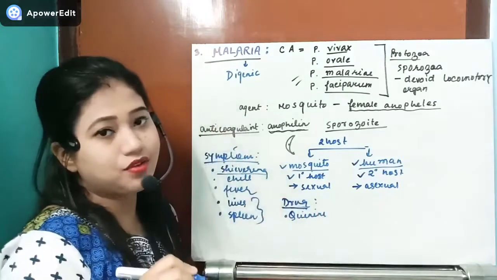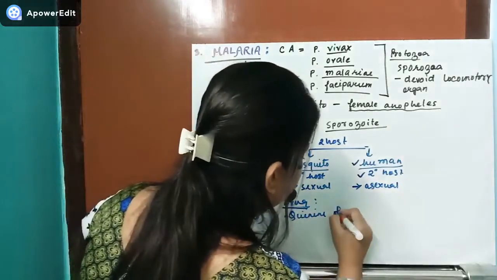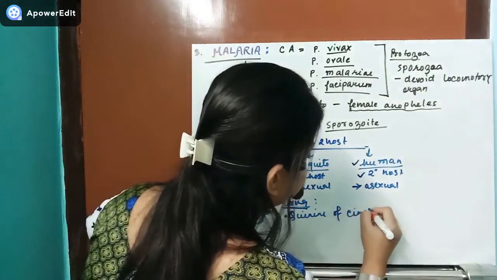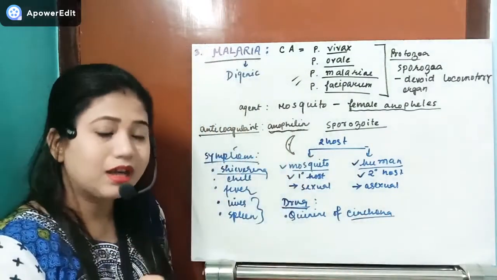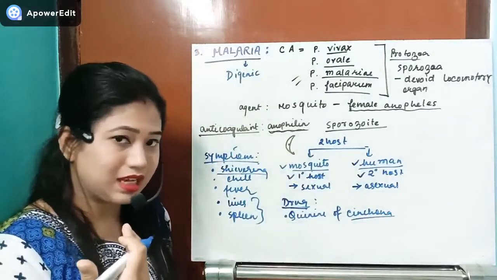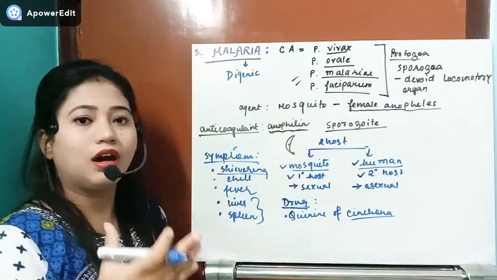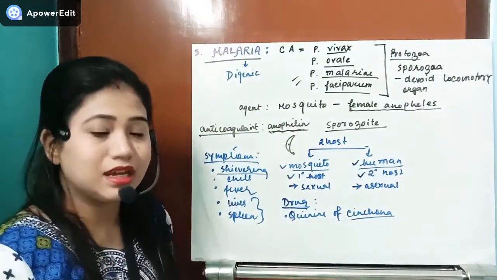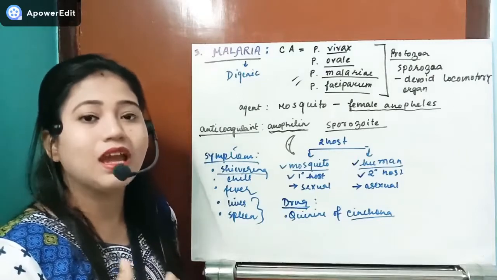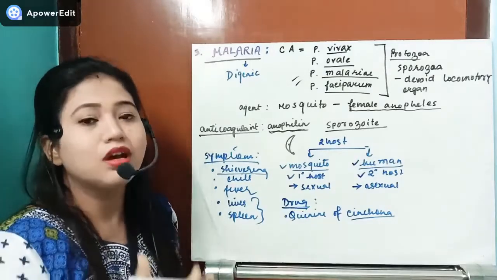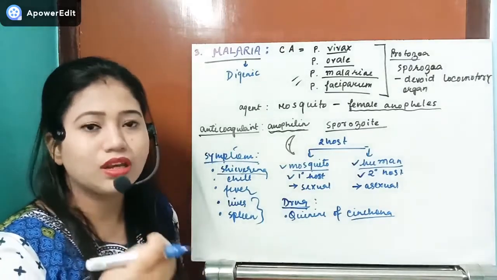This quinine is extracted from the bark of the cinchona tree. The bark was dipped in water the previous night, and the next morning people would take it. That water may reduce the malarial infection to a little extent, not much.